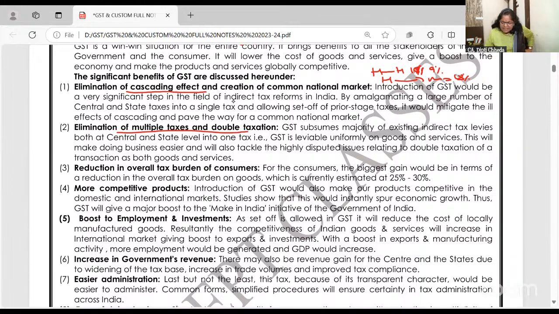Will you please read the language once? You have to write this also. GST subsumes the majority of the indirect taxes. This will make doing business easier and it will also tackle highly disputed issues. Earlier it was very confusing: put this tax, put that tax, do that also. So now only one tax is there, that is GST. It's not entirely true. There are a few things, I'll tell you, which are still running as exceptions.